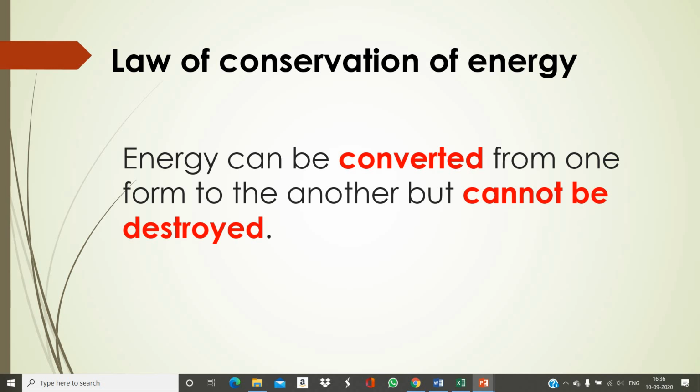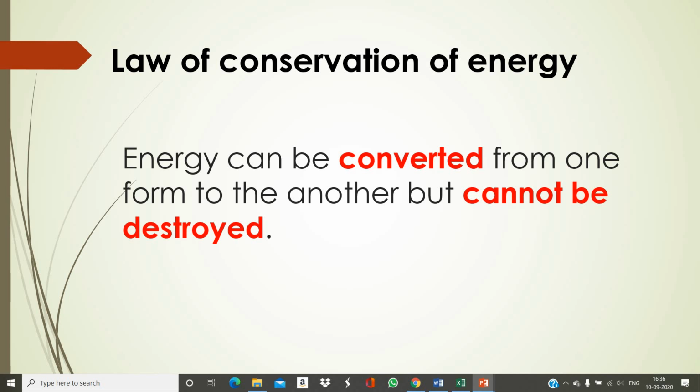energy can be converted from one form to another, but cannot be destroyed. We can convert one form of energy to another form of energy, but we cannot destroy energy. And this law is known as the law of conservation of energy.